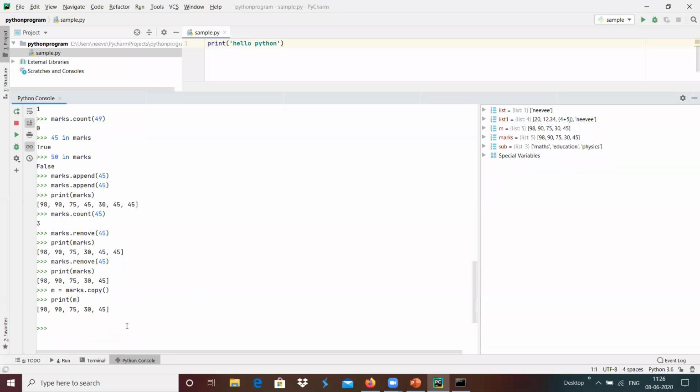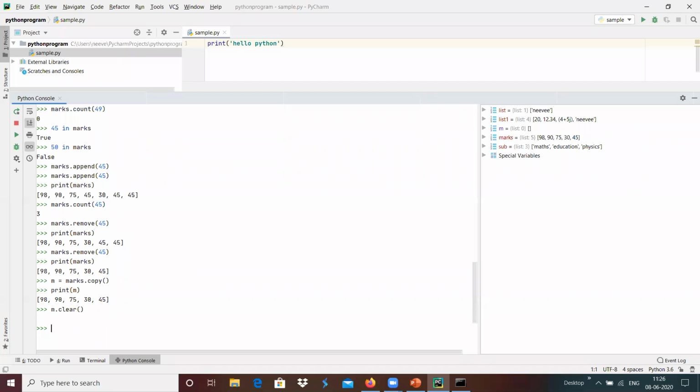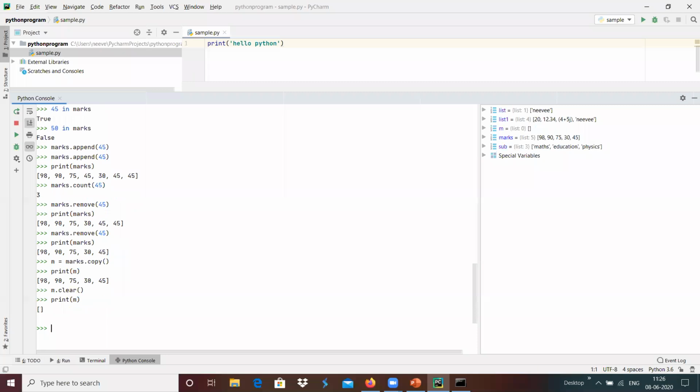And we have the option M.clear, which will clear all the elements and the list will become empty. For example, I did M.clear, so I just cleared the list, and if I do the print, we have the empty list present as M over here.